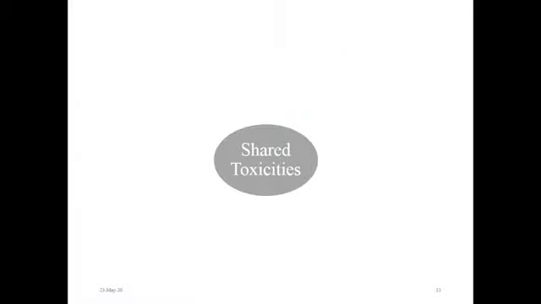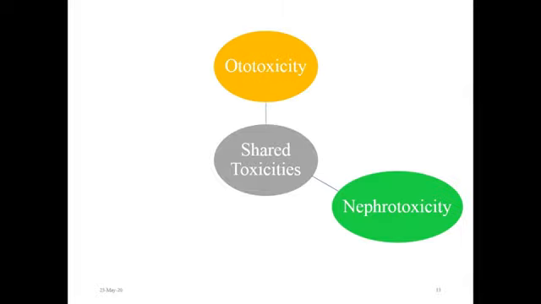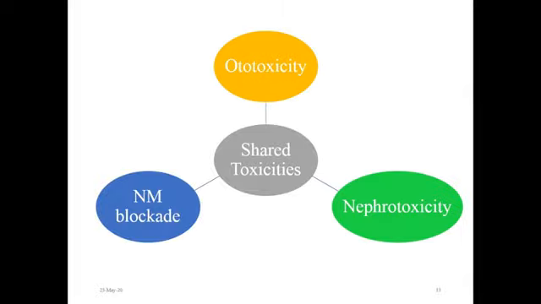Aminoglycoside class of drugs has a narrow margin of safety, and the toxicity developed by the aminoglycosides is shared among them. Those toxicities are mainly ototoxicity, nephrotoxicity, and neuromuscular blockade. Ototoxicity and nephrotoxicity are the most important ones here. However, this toxicity has a relative propensity difference among various aminoglycosides.